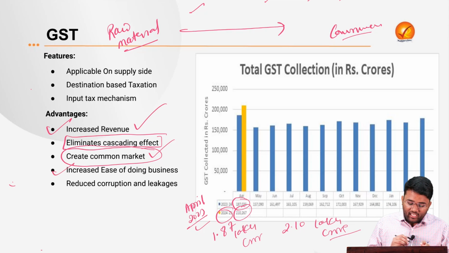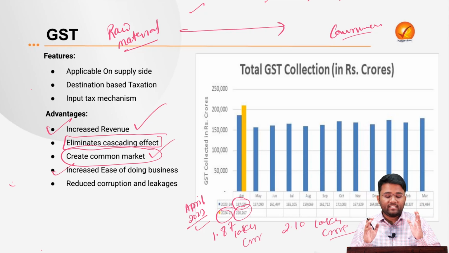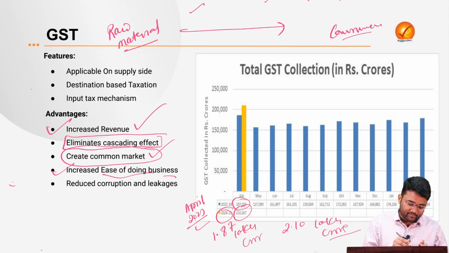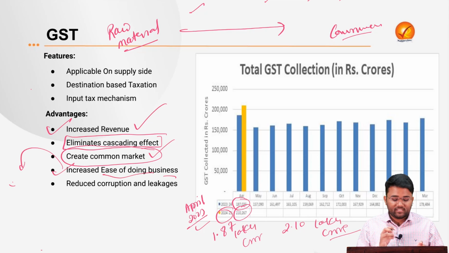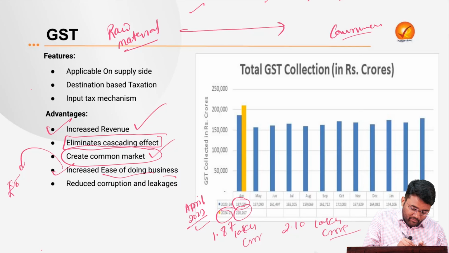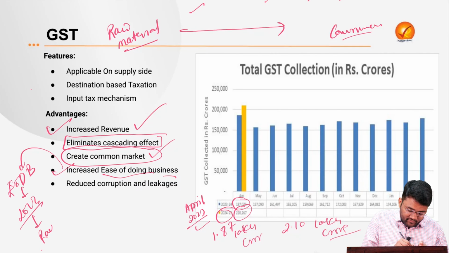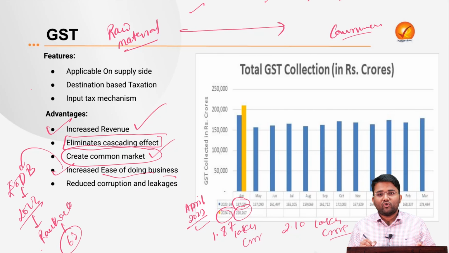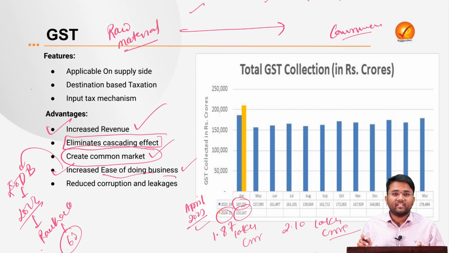Apart from this, it also helped in increased ease of doing business, which was also visible from the Ease of Doing Business Report 2022, which ranked India 63. Because with the coming of GST, the companies have better tax compliance. They don't have to fear the Inspector Raj, tax related issues and other things. So it helps in ensuring that there is increased ease of doing business.